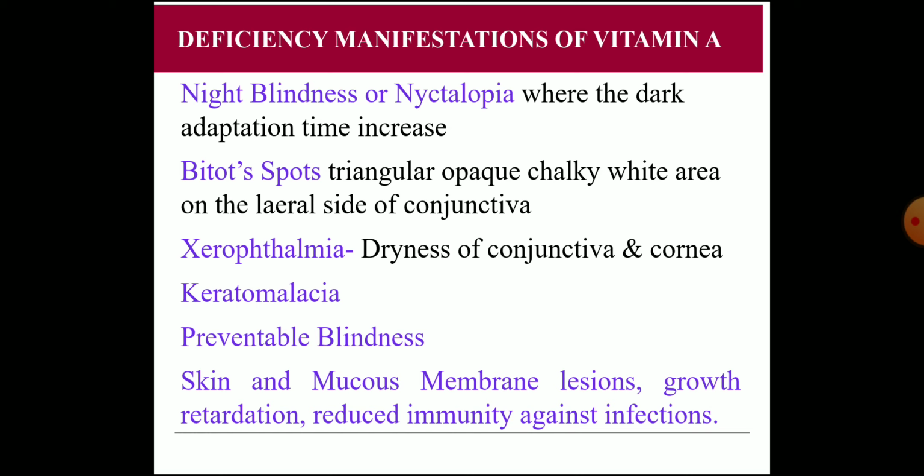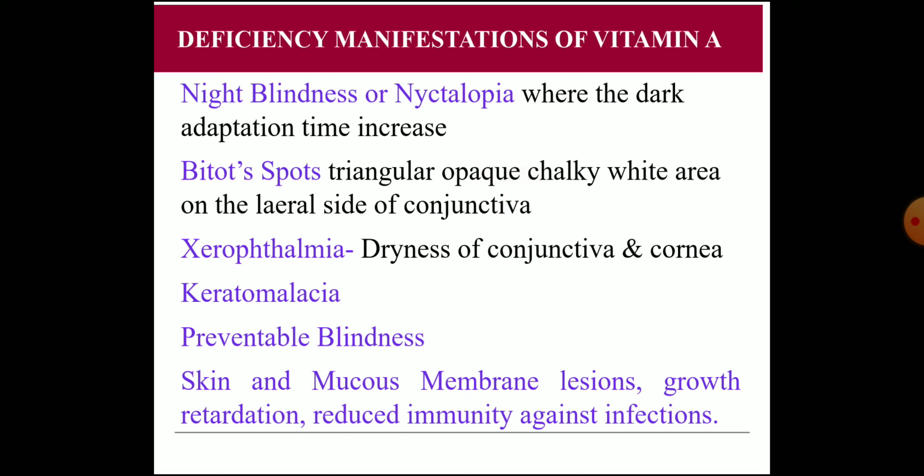Usually vitamin A deficiency is producing preventable blindness. If you are supplementing vitamin A, it can be corrected if it is in the early stage. So that's why vitamin A deficiency is one of the most important causes of preventable blindness. Moreover, the symptoms of xerophthalmia and the Bitot's spot, everything can be corrected after the therapy.